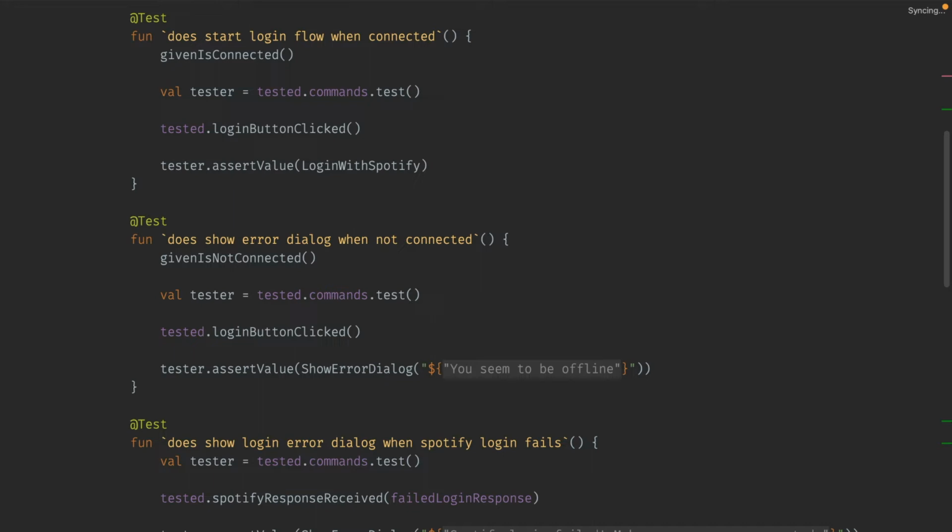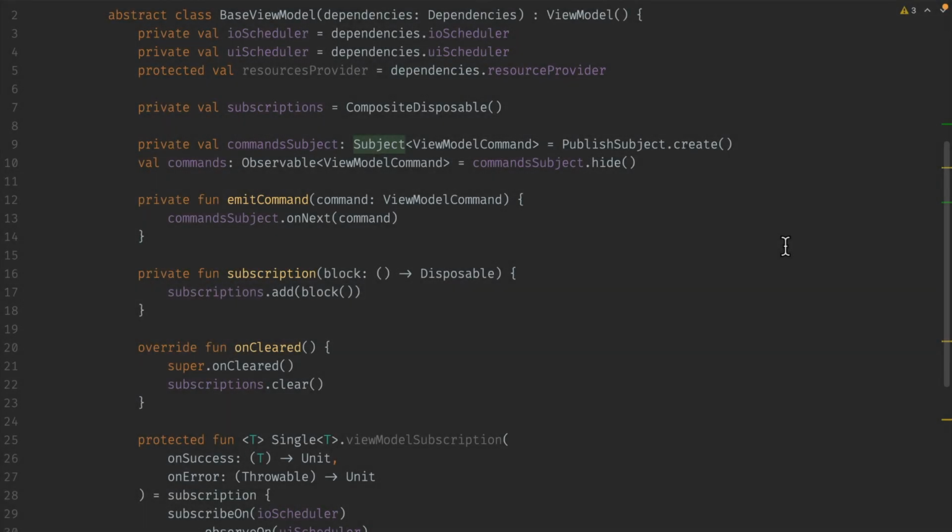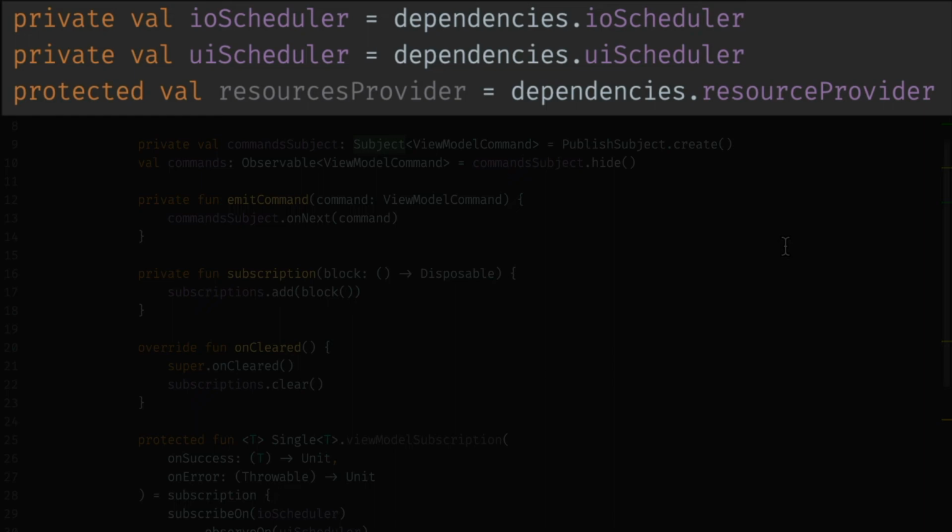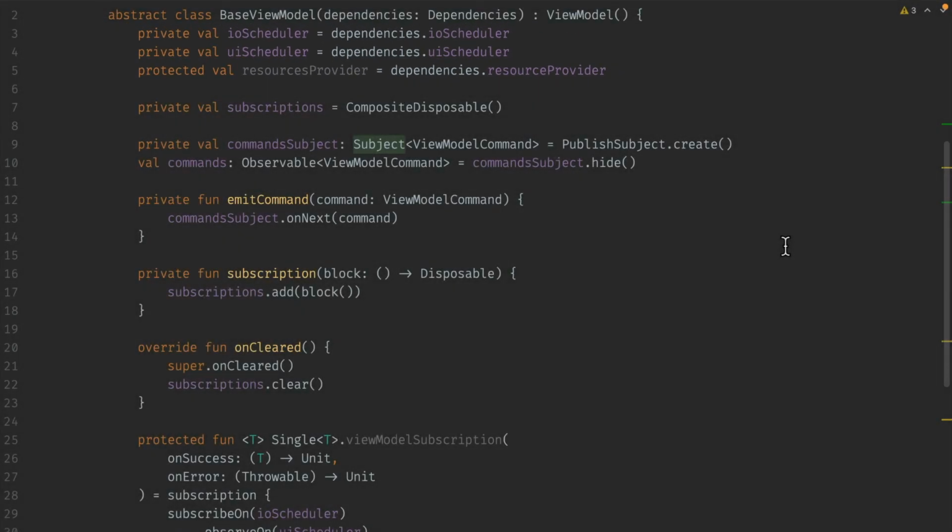So how do you make this a reality? What are the classes involved in making this work the way it does? We're going to start with the first file, BaseViewModel. Let's dissect this file. First thing we're going to see is these three member variables. They're provided from the dependencies class, which we're going to define later in this file: schedulers and resources provider, so that you can grab resources even from within your view models.